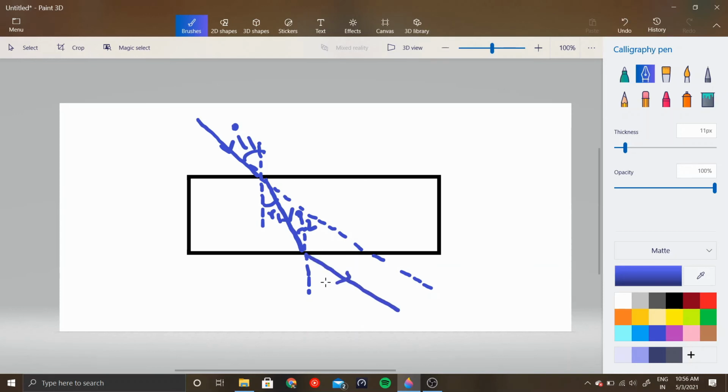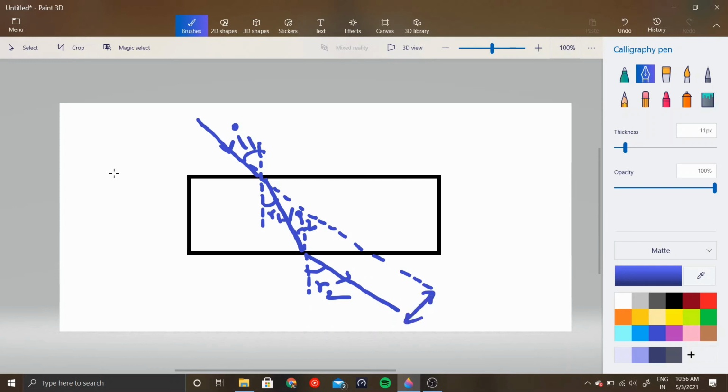Let's denote this angle by R2. So you see that light is entering from a rarer to a denser medium, so it is going towards the normal, and then again it is going from a denser medium to a rarer medium, so it is going away from the normal. Now you see these two rays are parallel, right?